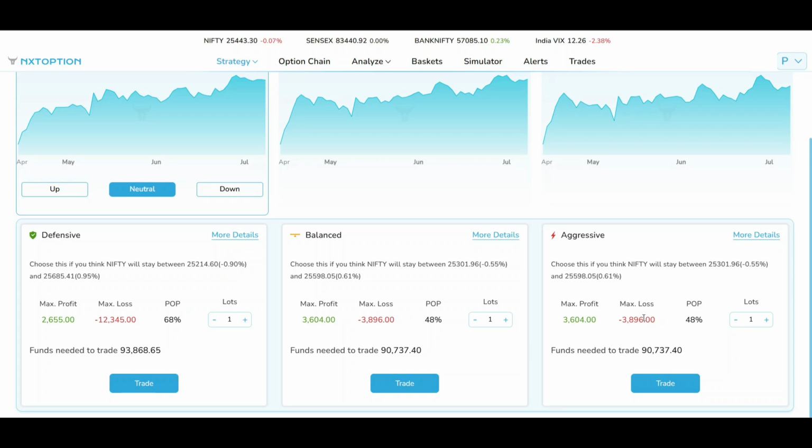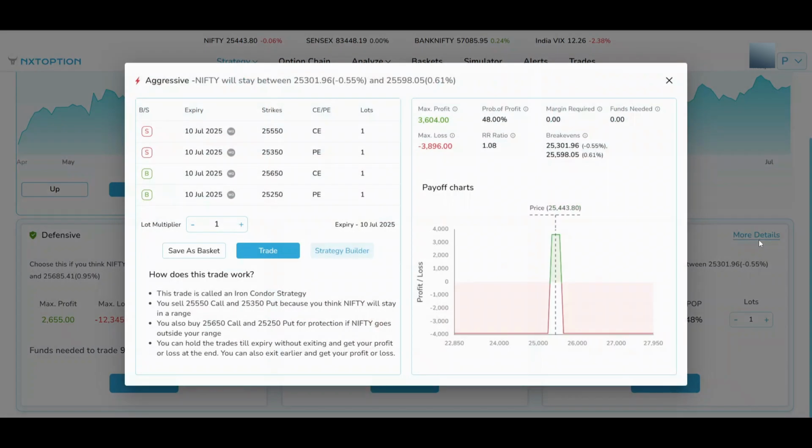Aggressive has a maximum loss of 3,896 and a maximum profit of 3,604, and the probability of profit is 48%. The funds needed is 90,000. Let's look at more details. Here we can see there's a buy of 25,250 put, one lot, of 10th July expiry. All of them are 10th July. And there's a buy of 25,650 call, one lot, sell of 25,350 put, one lot, and sell of 25,550 call of one lot.